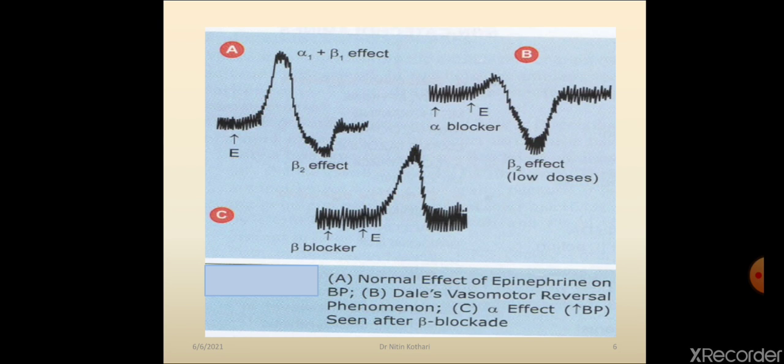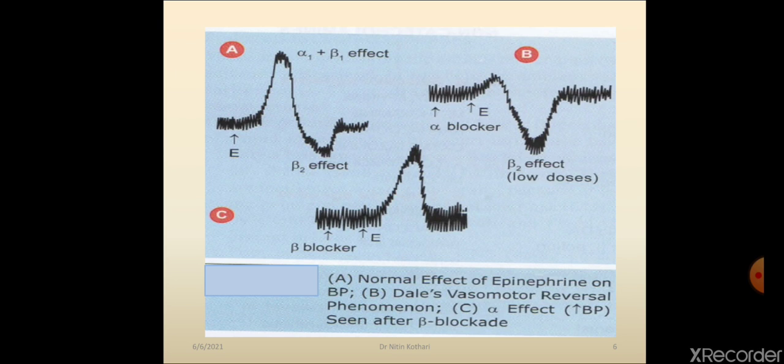Just see the first graph, A. When the epinephrine is given exogenously, what happens? As we have discussed, at the high dose alpha 1 action predominates over beta 2 action, and because of alpha 1 action vasoconstriction occurs, and because of vasoconstriction blood pressure rises. So this graph shows the effect of epinephrine on blood pressure.